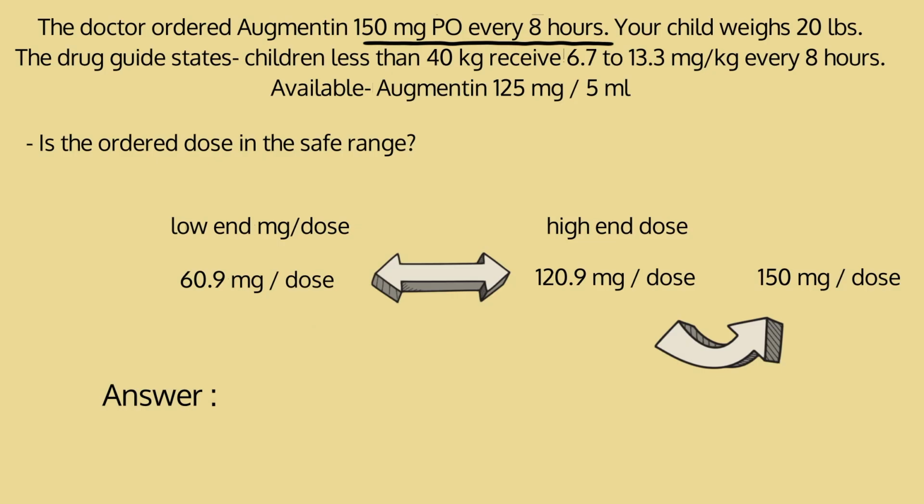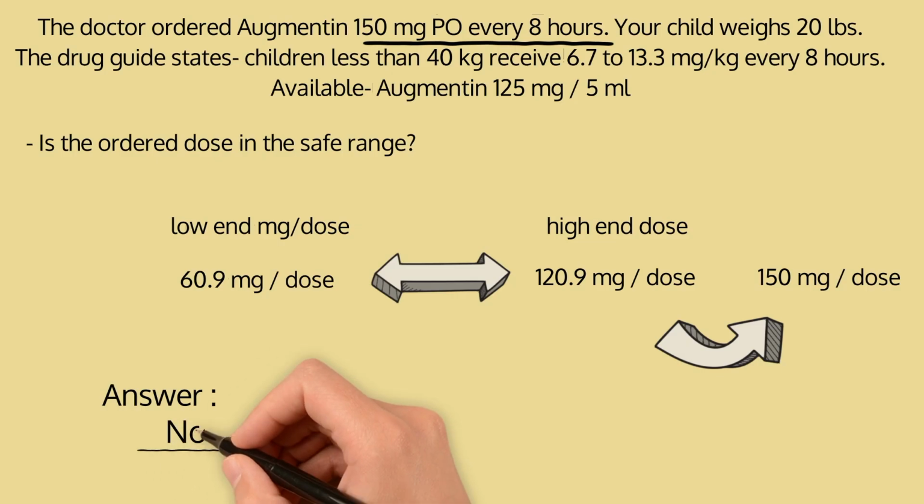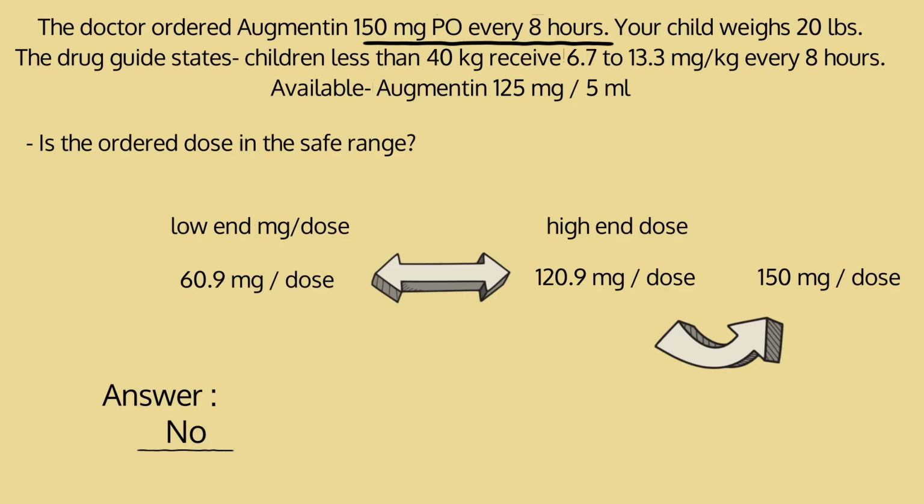When looking at ranges, I always recommend writing out the low end and making an arrow in between and then putting the high end on the other side. So when you look at the ordered amount, you can see whether or not it's inside that range or not. It's easier to visualize it that way.